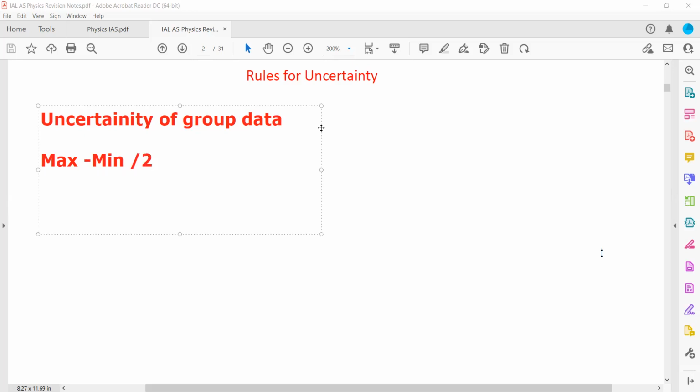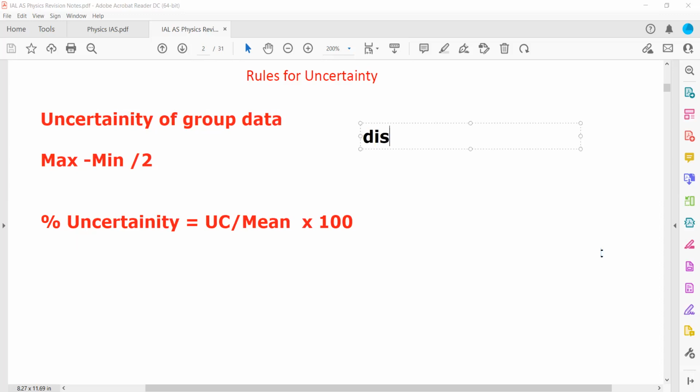And if you want to find the percentage uncertainty, the formula is uncertainty divided by the mean or average. Group data means we have a lot of numbers together, a set of values. And remember, we have to discard the anomalous result. Don't forget to do this, discard the wrong values.